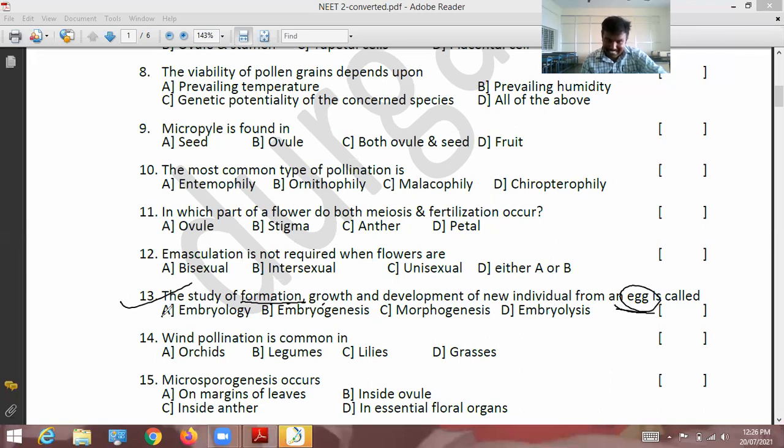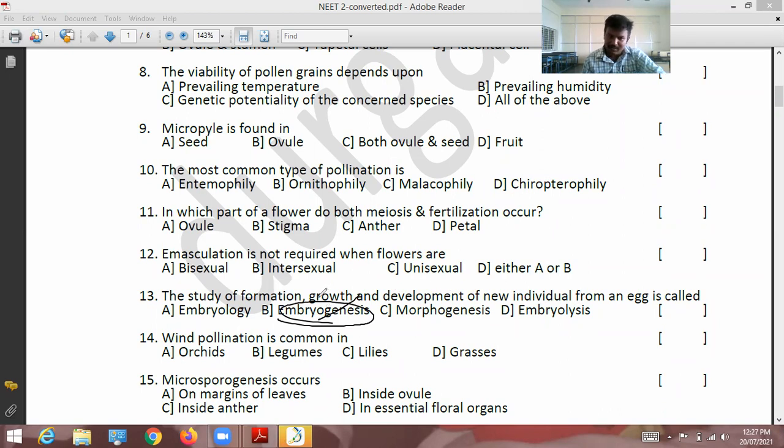It is called embryology, option A. Then what about the remaining options? Embryogenesis is cell division, growth, differentiation; if the embryo undergoes division, that is embryogenesis.